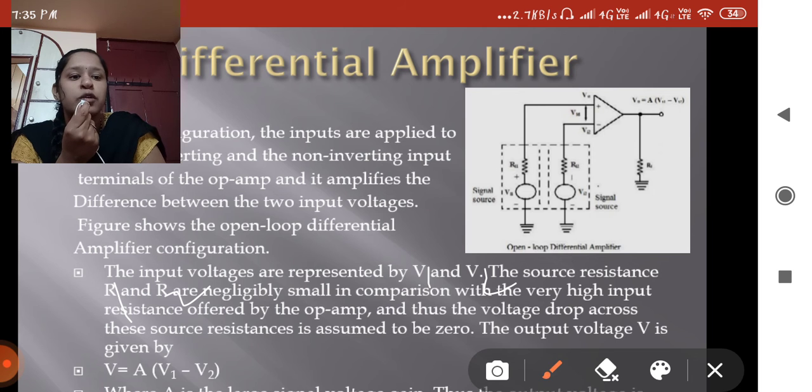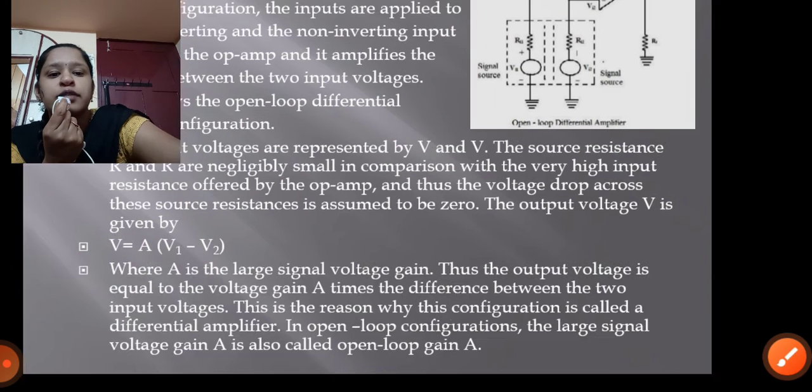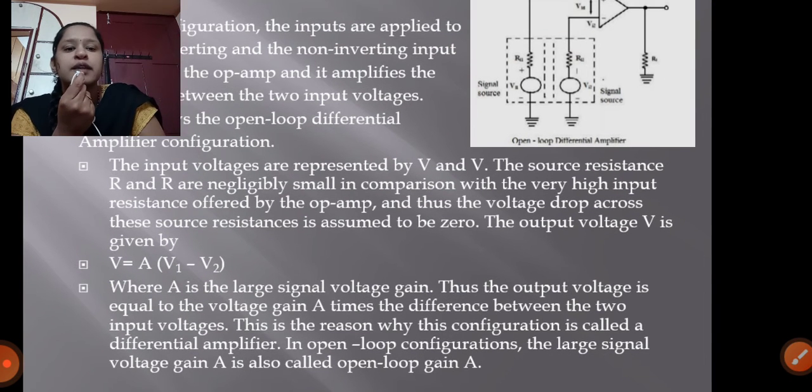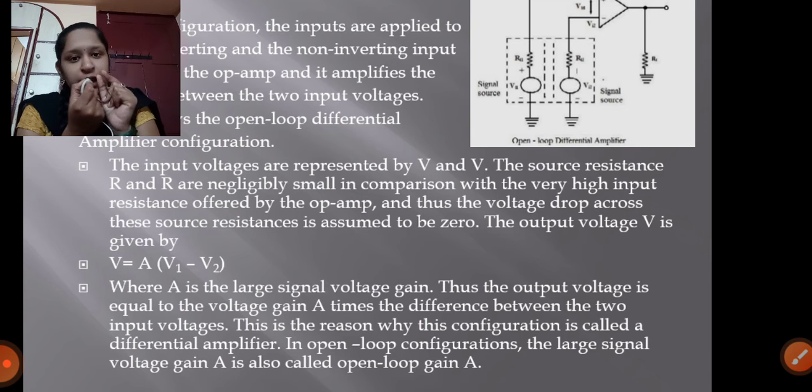The output voltage V is given by A into V1 minus V2, where A is the large signal voltage gain. Yesterday I explained the parameters. What is the need of the parameters? You have to understand this concept. We are not using the word "large gain"; it is a proper word, "large signal voltage gain," and you have to use it, then only you will get good marks, right? Where A is the large signal voltage gain.